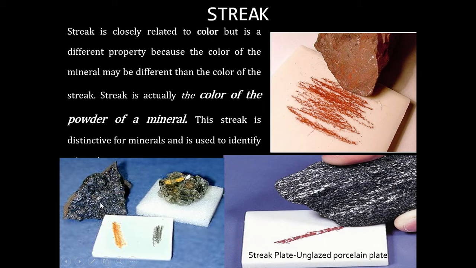Here you can see limonite. Limonite is black in color, but it shows a yellowish streak. But here you can see one mineral which, when you rub it on the streak plate, gives the same color as the mineral color. So here the color of the mineral and the color of the streak are the same.